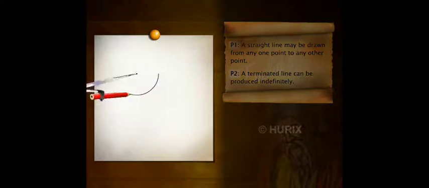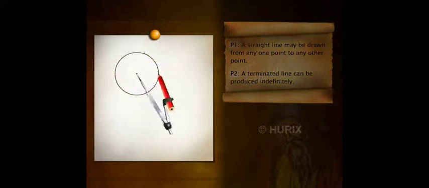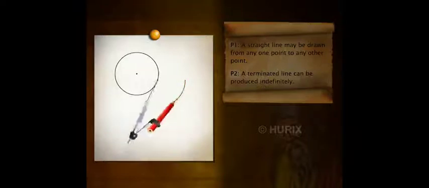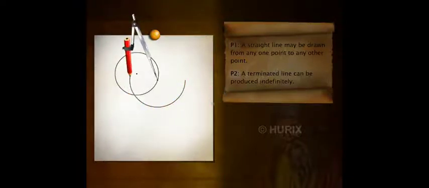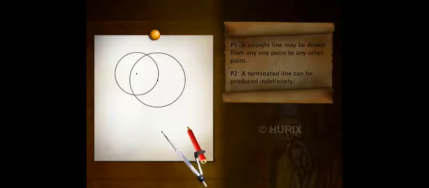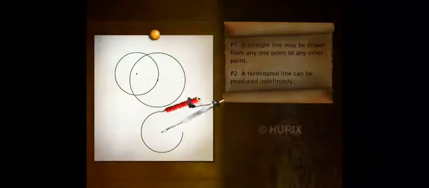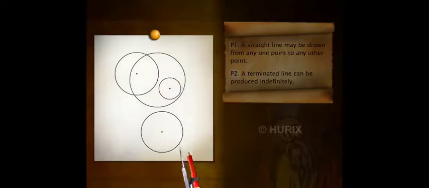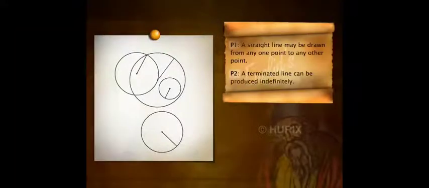Next, let's draw a circle with a certain radius. Now, with a point on the circle as center and an increase in the radius, we draw another circle. With a point in the exterior of these circles as center, let's draw a circle. Now, with a point in the interior of the circle as center and by decreasing the radius, we draw a circle. Therefore, it is possible to draw a circle with any center and any radius.